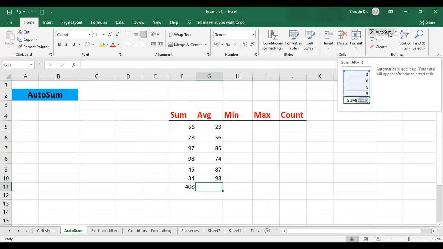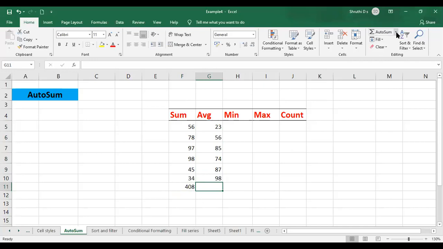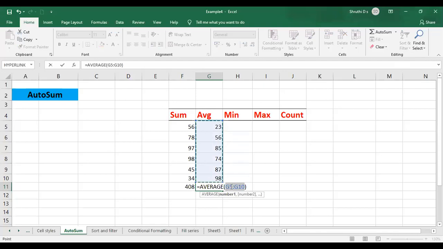But if you want the average, just click on the drop down which is available in the auto sum option. See, as you can observe there, the second option is the average. Just click on it. The average formula is going to be displayed for you. All these formulas we are going to discuss in the later session today, but as of now, this is how to do it automatically. Those options are available for you in the auto sum option in the editing group, in the home tab.